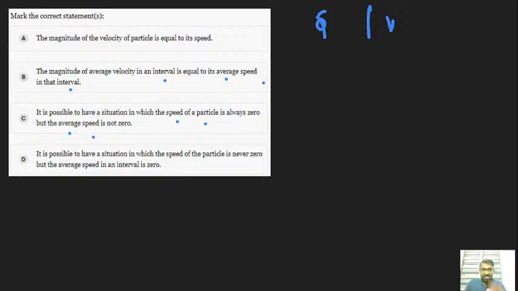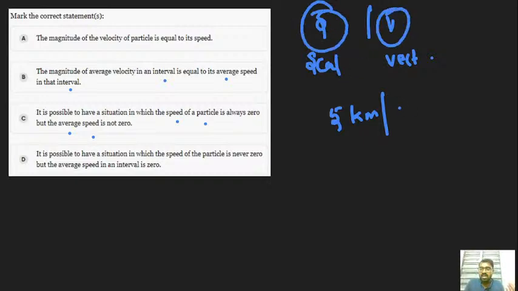Okay, fine. Let's see. Here, the speed is a scalar quantity, but the velocity is a vector quantity. Got it? So how can we justify this? For example, if I travel to my friend's home, it's about 5 kilometers, but it is expressed in terms of speed only. But in terms of velocity, I will say 5 kilometers east or 5 kilometers west, 5 kilometers north or 5 kilometers south. So in terms of direction, I mentioned it's a vector quantity.